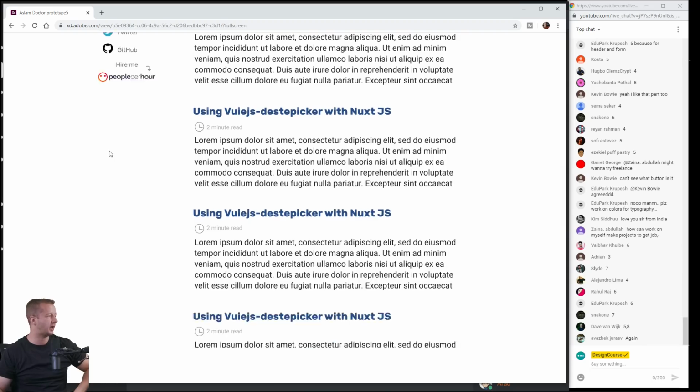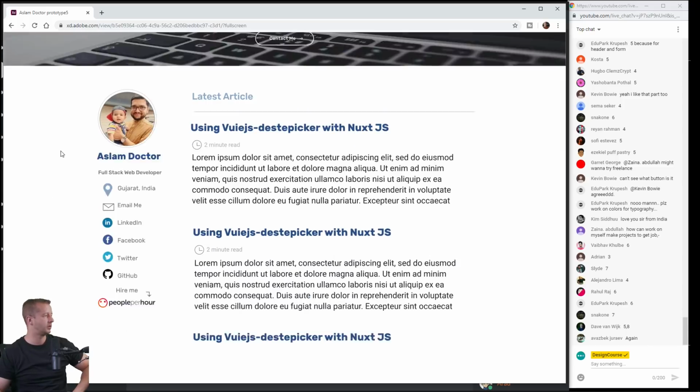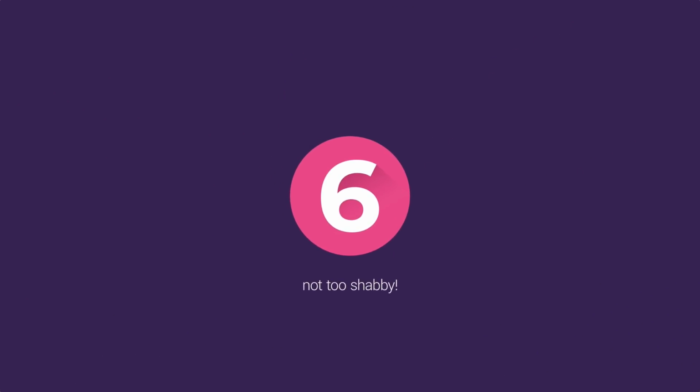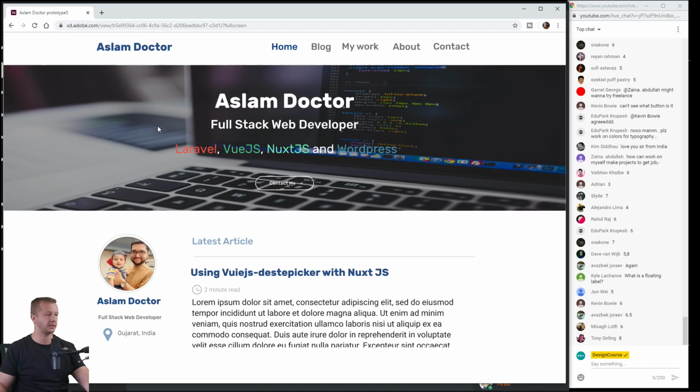For me, I'm going to say I got 6.3, I would say, or so. What did you guys say? 6.3, 7, 6.6, 7, 5.8. All right. Just go to Google and type floating labels.